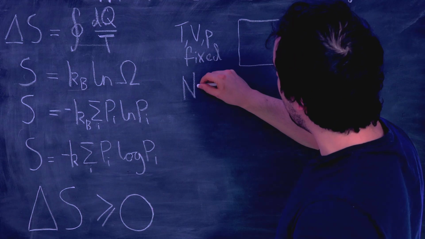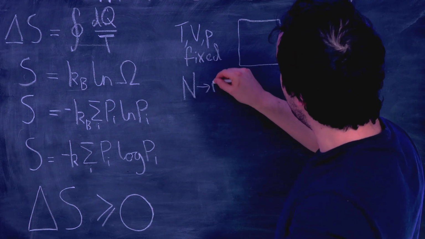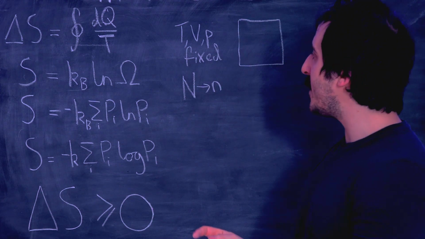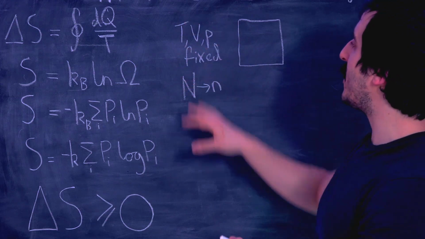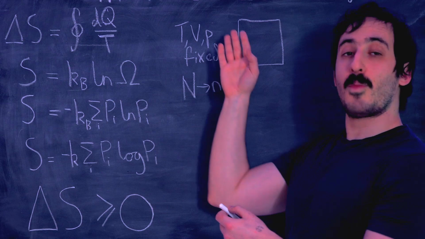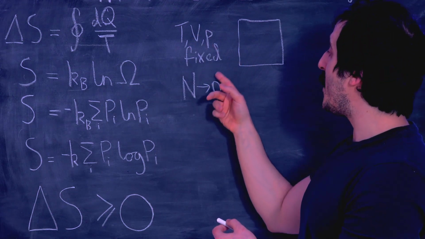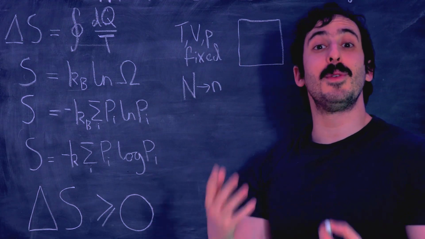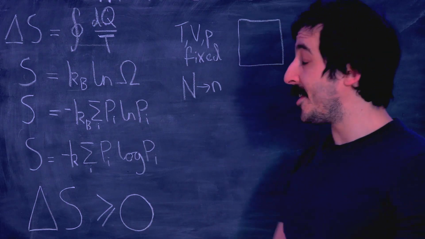So we go from capital N microstates to little n microstates, right? So this is what we know about our system, and from imposing these constraints, we know that there are now little n possible microstates associated with our system.